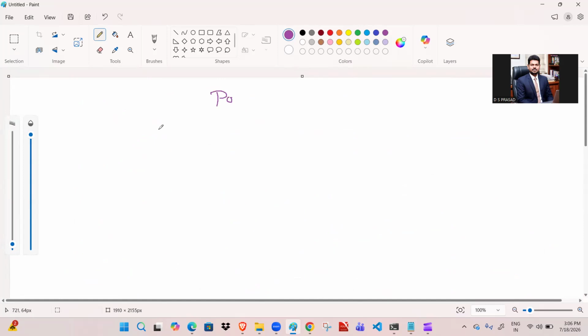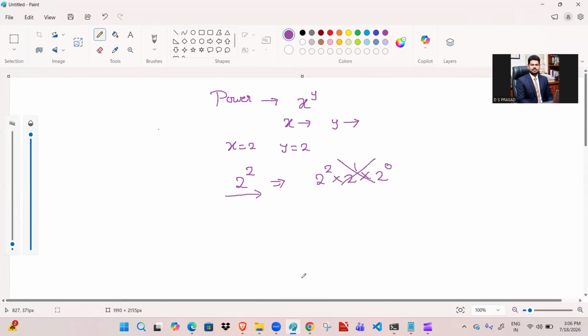Means power. I want to write the power. So power in the sense means x power y. Here x is a variable and y is also a variable. Sir, we know that take x equals 2 and y equals 2 for the sake of understanding, and 2 power 2, I want to find that. So don't think 2 square, 2 power 1, 2 power 0 like that. Think in a recursion way.